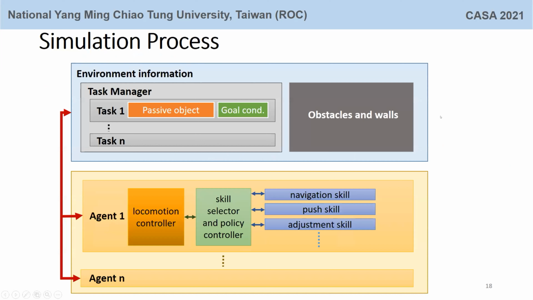After the three policies are learned, we apply them to control the agent to perform tasks. The most appropriate policy is selected for an agent at a moment. For example, when an agent is near a passive object, we apply the push skill. When the passive object is near the goal position, the agent tries to adjust its orientation.